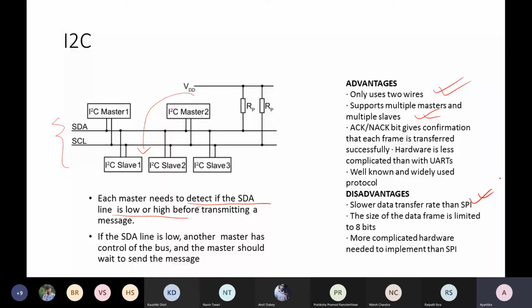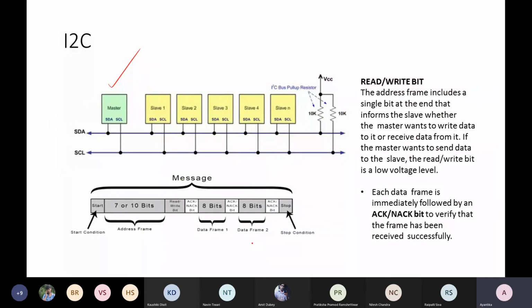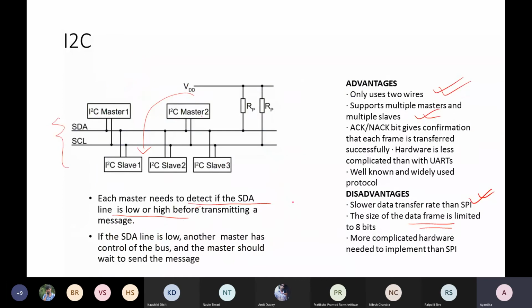We are adding address overhead. We are adding acknowledgement overhead. Everything is there. So of course, this is reducing the data transfer rate. Again, the size: this is a protocol-based size. The data frame is limited to 8 bits, like UART data frame. It is limited to 8 bits.